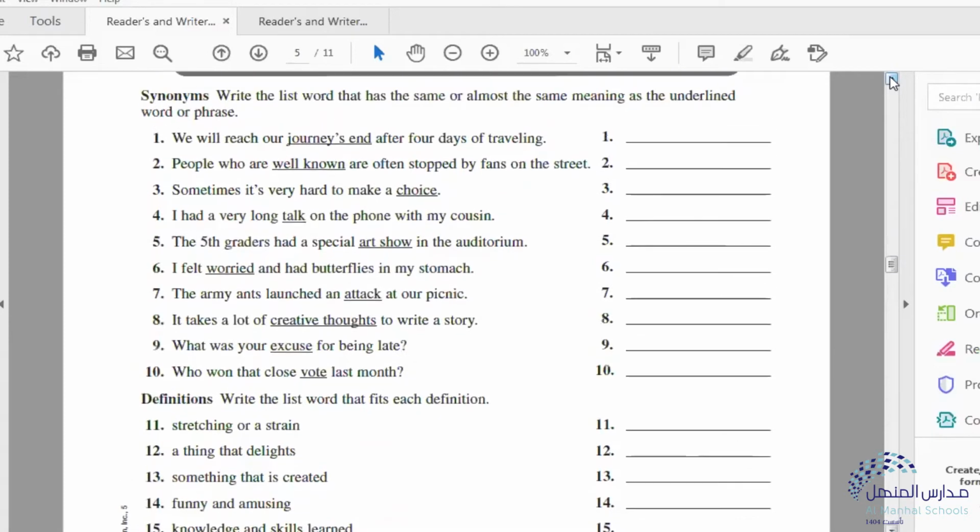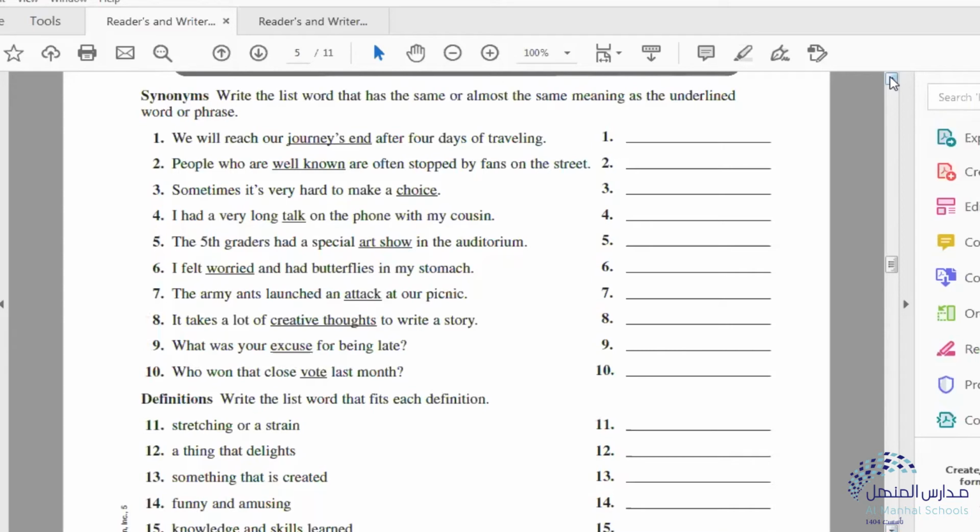In the exercise, you are asked to write the list word that has the same or almost the same meaning as the underlined word. For example, number 1, we will reach our journey's end after 4 days of traveling. So journey's end, the best word to complete is destination. Destination is the same as journey's end. People who are well known are often stopped by fans on the street. What's another word for well known? Another word for well known is famous.